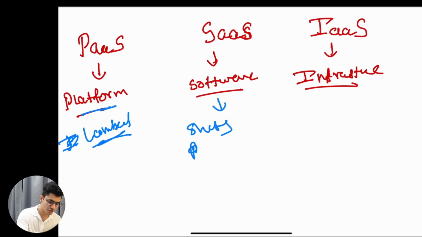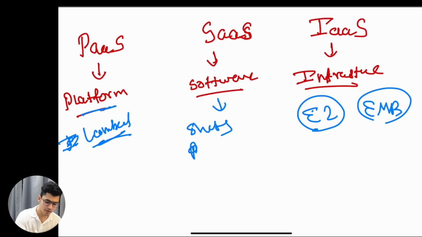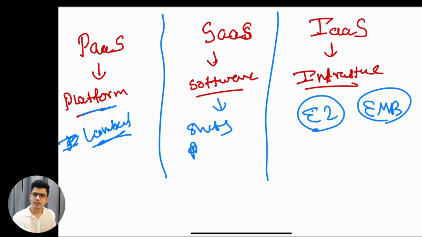Then we have infrastructure as a service. That basically means cloud providers will give you the infrastructure. An example of this is the EC2 machine, which is basically a virtual machine online. There's also EMR, which is Elastic MapReduce, to run your Spark jobs. There are different infrastructure offerings that they give you so that you can run your workloads. This is how cloud platforms are divided into three services that you can use to grow your business.